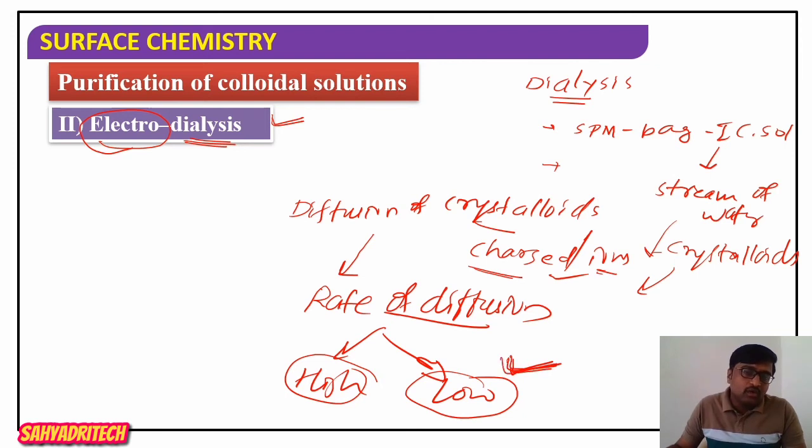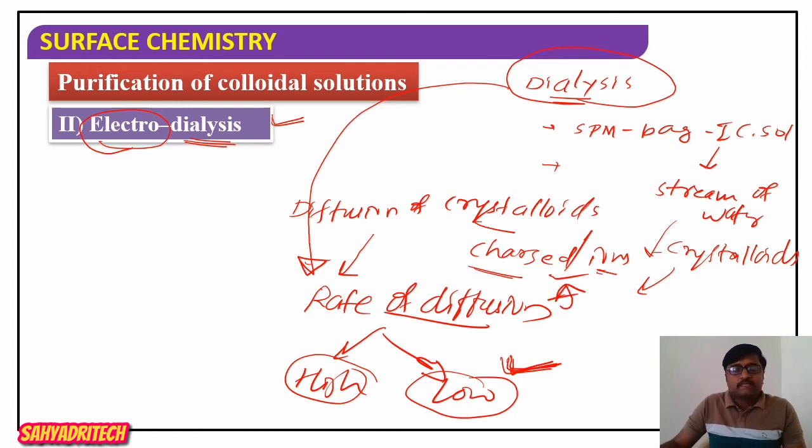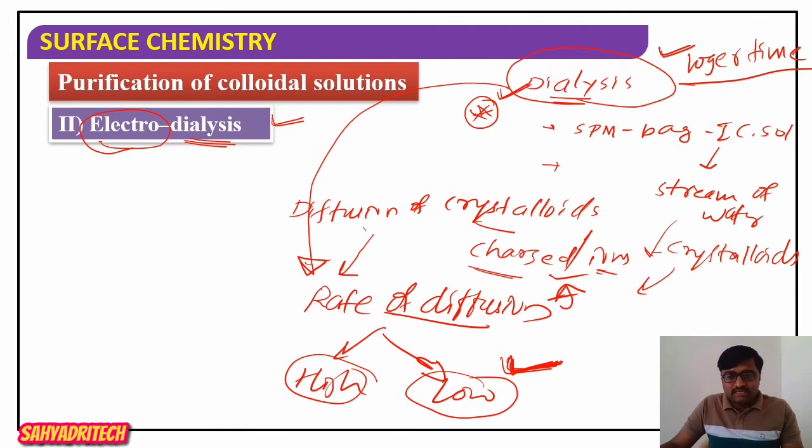If you want to carry out dialysis, the phenomenon depends on the rate of diffusion of crystalloids. As the rate of diffusion is low, or very slow, dialysis takes a longer time. To carry out dialysis, a long duration is necessary. It becomes the disadvantage of the dialysis method.